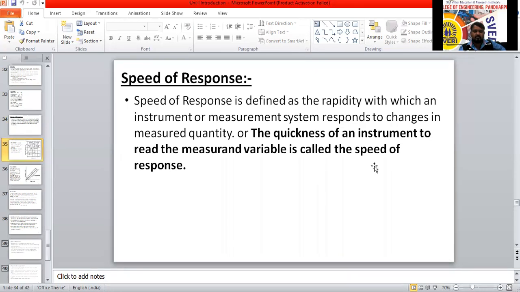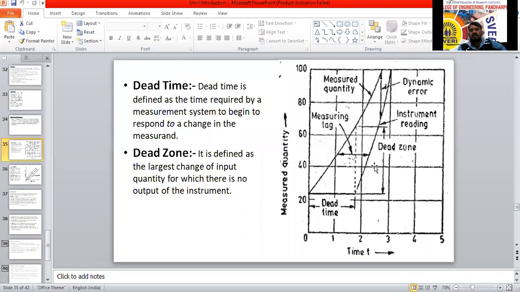Yes, sir. Okay. These are very important factors, called dead time and dead zone. We are going to call that dead time and dead zone here.